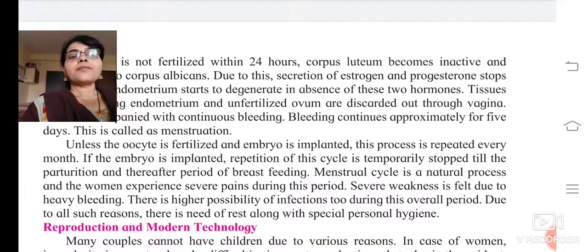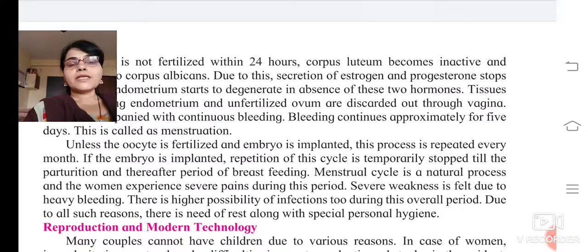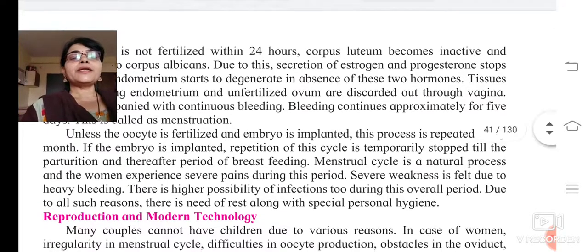Then what is going to happen? The menstrual cycle and the bleeding which was going on will stop temporarily, till the parturition and thereafter the period of breast feeding. So once the child is born, and till the mother stops breast feeding the child, the cycle is going to stop temporarily.